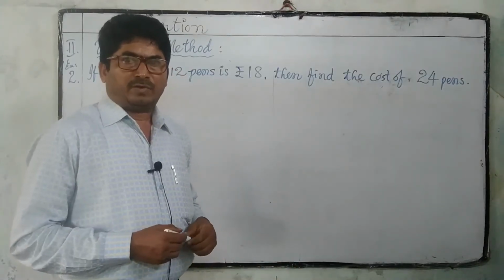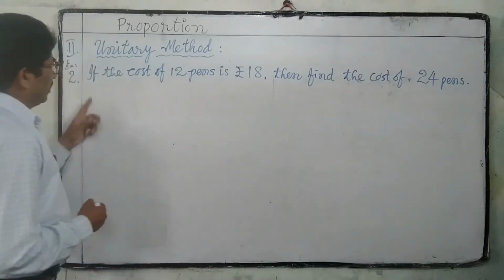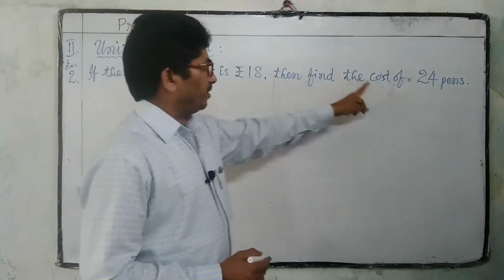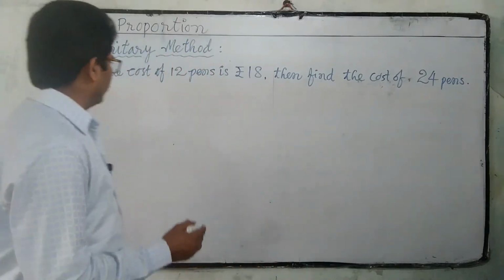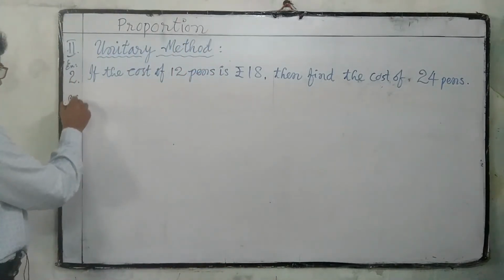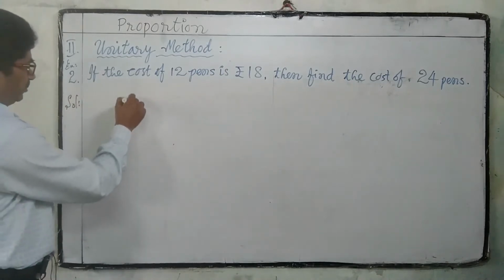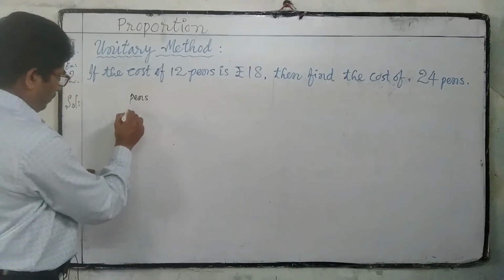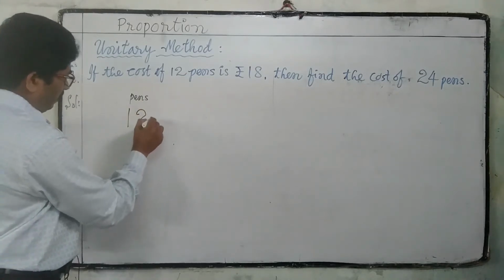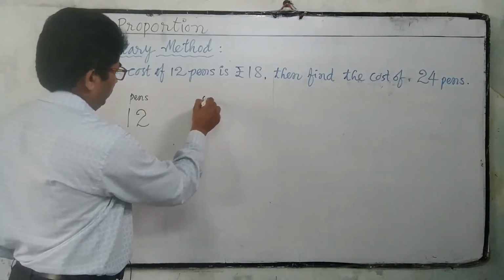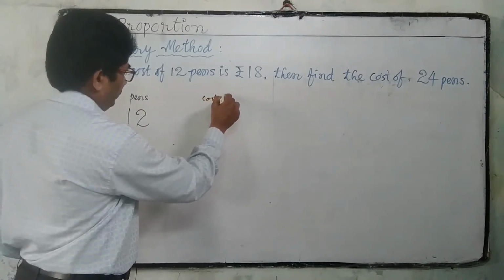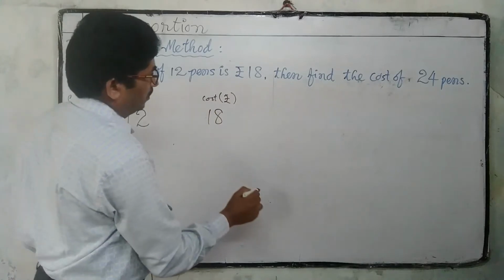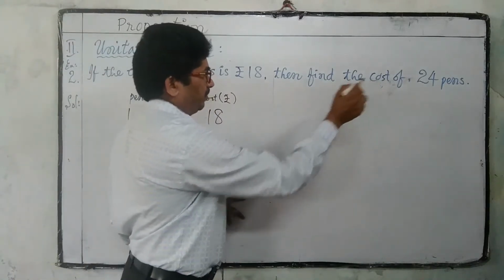Let us observe one more example. If the cost of 12 pens is 18 rupees, then find the cost of 24 pens. Pens 12, cost in rupees 18, find the cost of 24 pens.